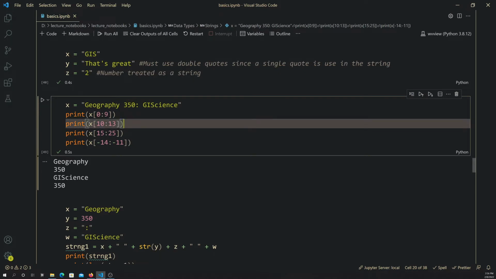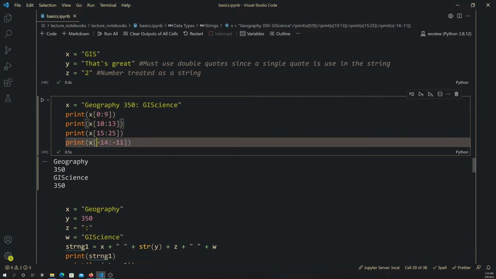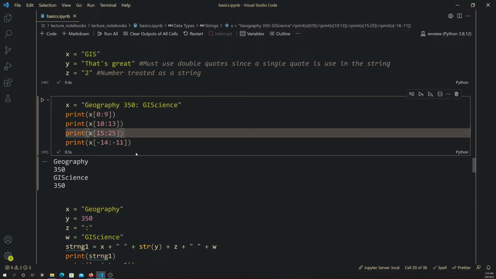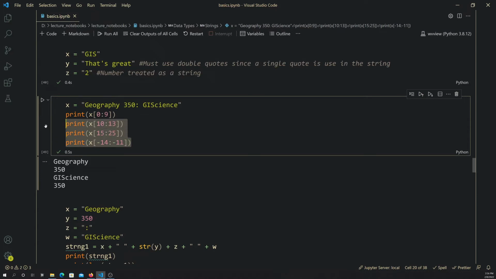So anyway, that's how indexing works. You can count from the end. You start at -1, subtract as you go back. The first index is the index 0, and the last index is not included. There are some other things you can do. Let me show you a few other examples real quick.